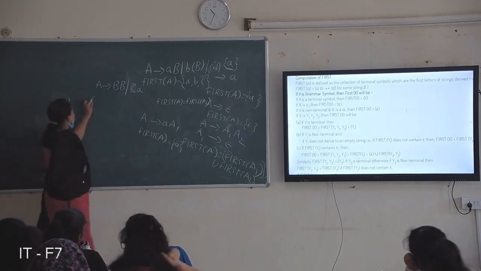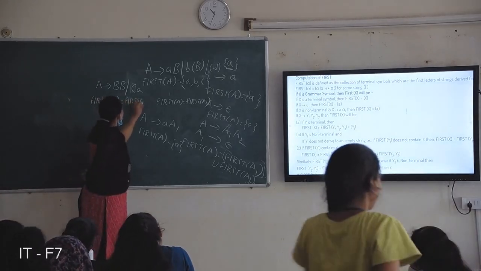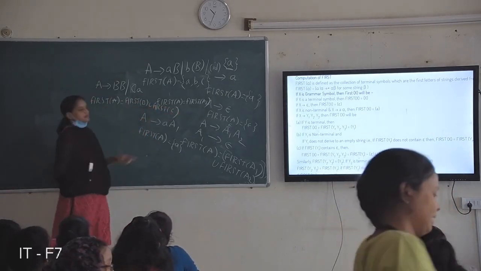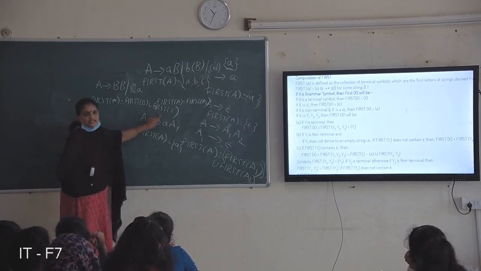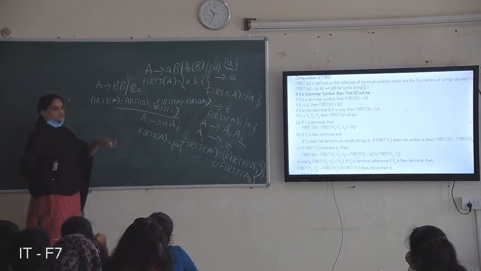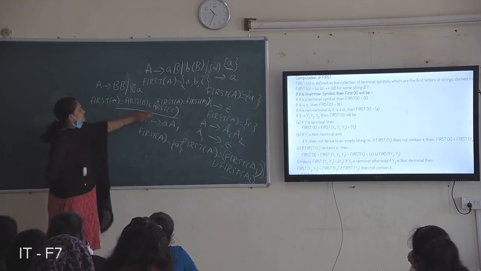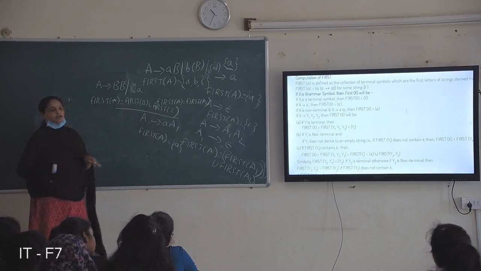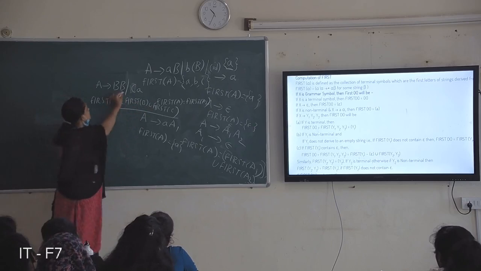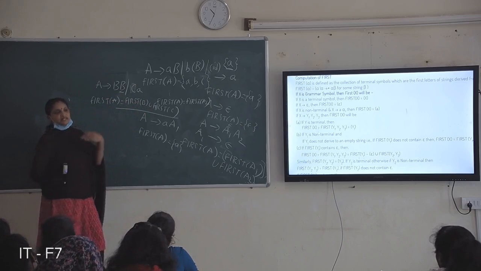So what happens? First of A becomes first of B union first of C. For example, if first of C does not contain null, we directly take it, say first of B doesn't contain null and first of C doesn't contain null. So first of A becomes first of B union first of C. For example, if one non-terminal contains null, then automatically the next symbol you consider. First of the next symbol you consider here.